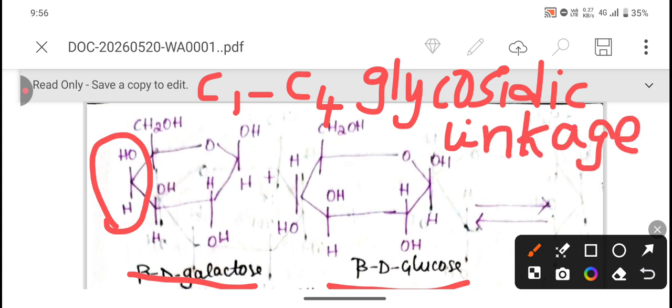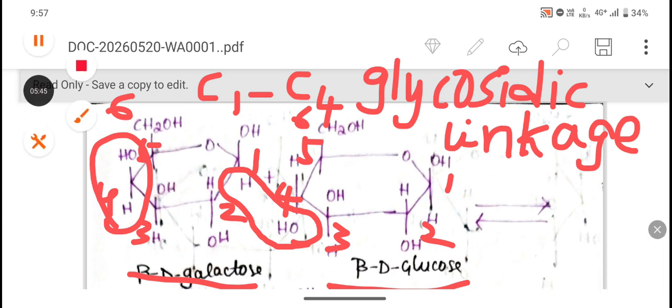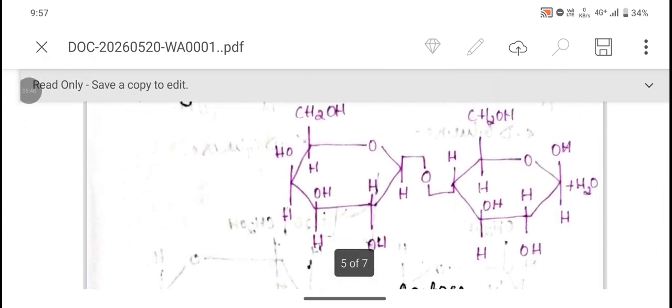Let's see how the C1-C4 glycosidic bond is formed. This is carbon atom 1, 2, 3, 4, 5 and 6, and here again 1, 2, 3, 4, 5 and 6. Upon the reaction, one water molecule is eliminated from these rings, leading to the formation of the glycosidic bond.